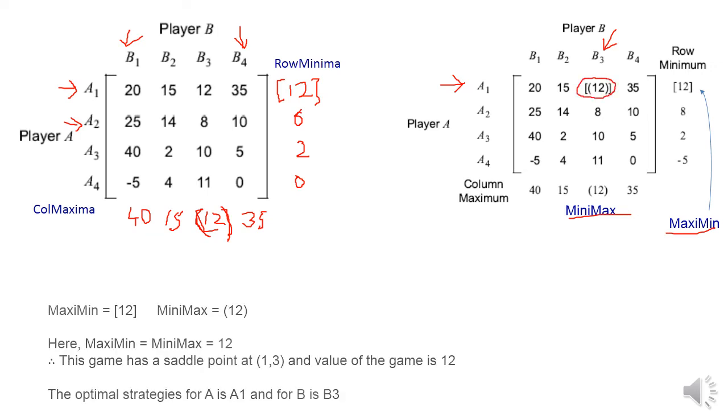So in summary, we can say maximin is equal to 12, minimax is equal to 12. Since both are equal, saddle point exists. Saddle point exists at 1, 3 in the payoff matrix, and the value of the game is nothing but 12. So the optimal strategy for A is A1 and B is B3.